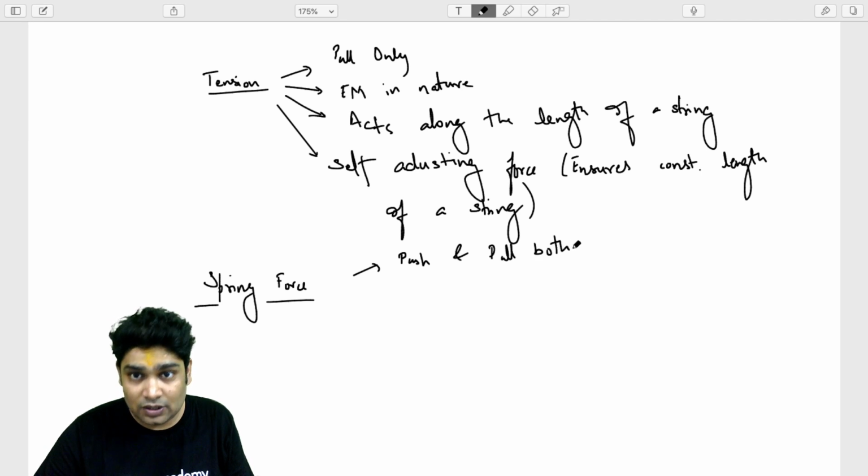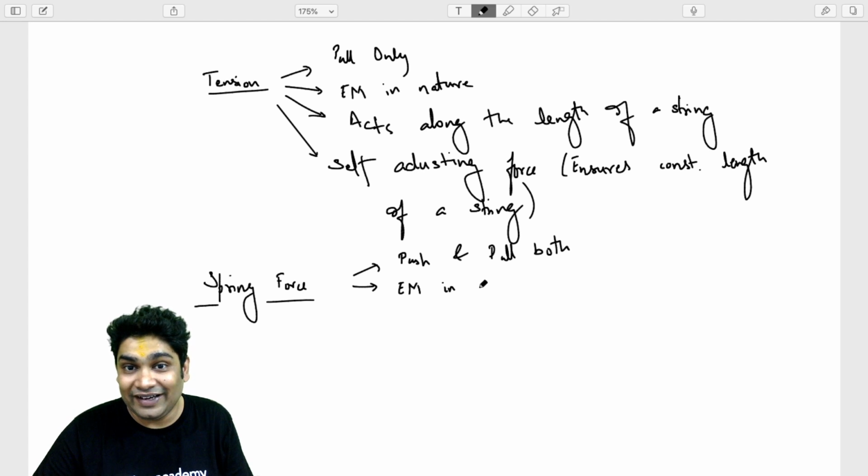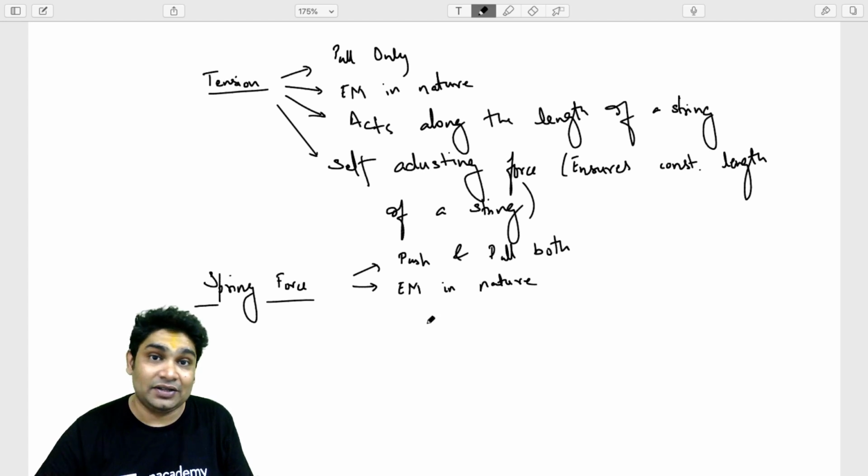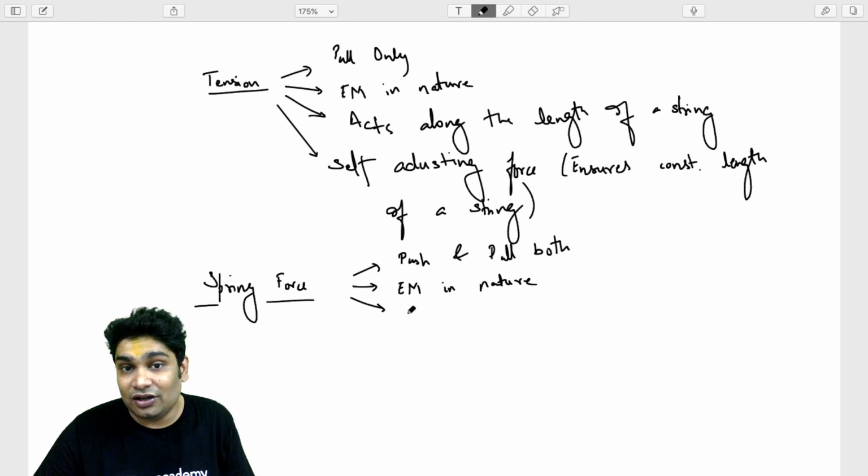Again, it is electromagnetic in nature. Please remember that most of the forces, except for the weight or the force of gravity, are electromagnetic in nature. It acts along the length of a spring.